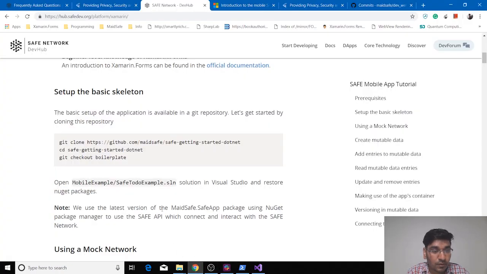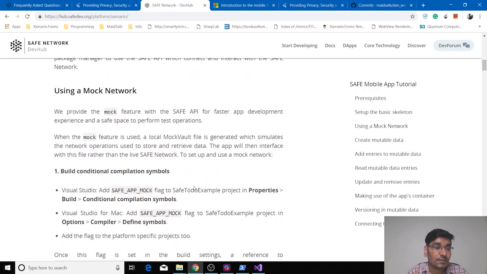Now let's move back to our tutorial, and the next section is using a mock network. The first question is what is a mock network and why do we need it? When you are using the API, you can use either the mock network or a test network. The mock network simulates all the network functions on your system using a mock world file. All the data you write to the network or retrieve will be done on the mock world file itself. The basic use of the mock network is that it helps in development and testing, so you don't have to worry about balance consumption on your test account.